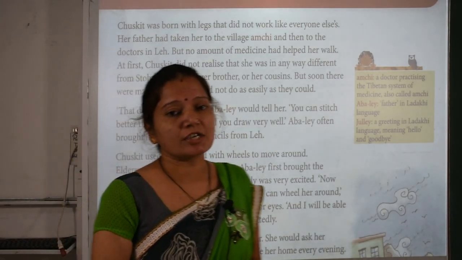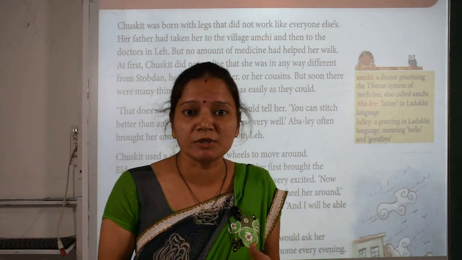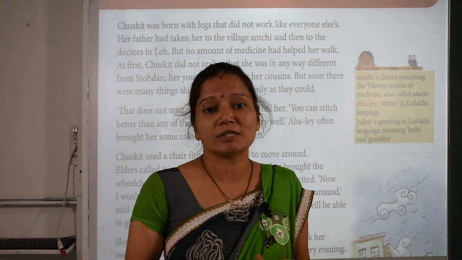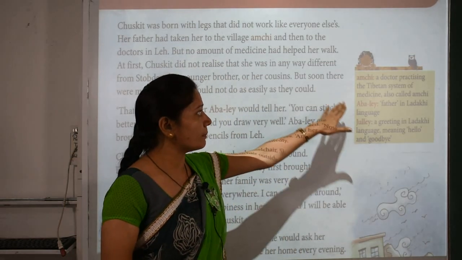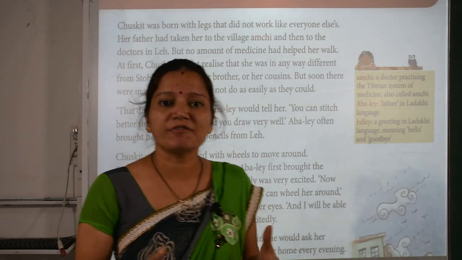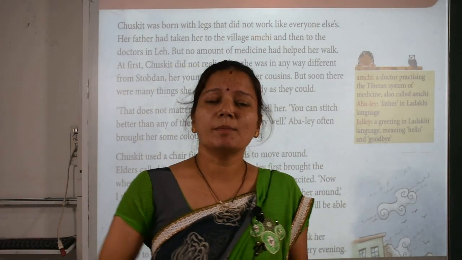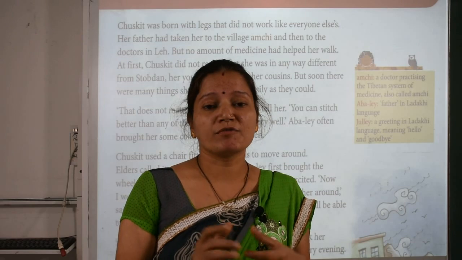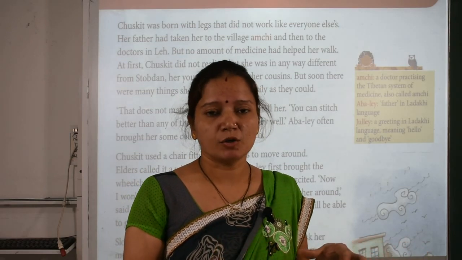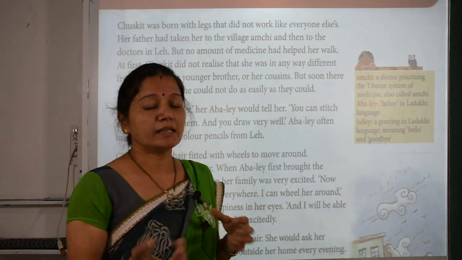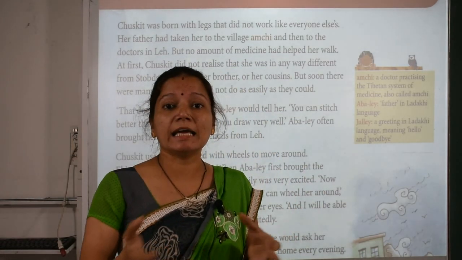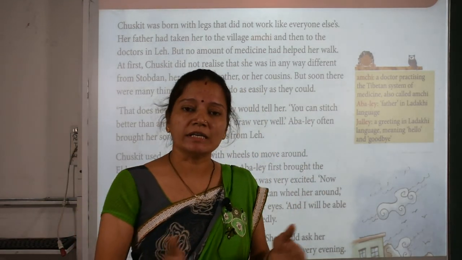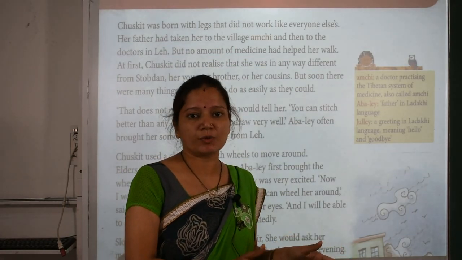So as we know, Chaskit is a handicapped girl, okay, she was unable to walk. So her Abale means her father. Her father provided the best treatment, okay, from the village Amchi. Amchi means doctor, okay, and he took Chaskit to the Leh doctors also. Leh, it is a town near Chaskit's village, okay.